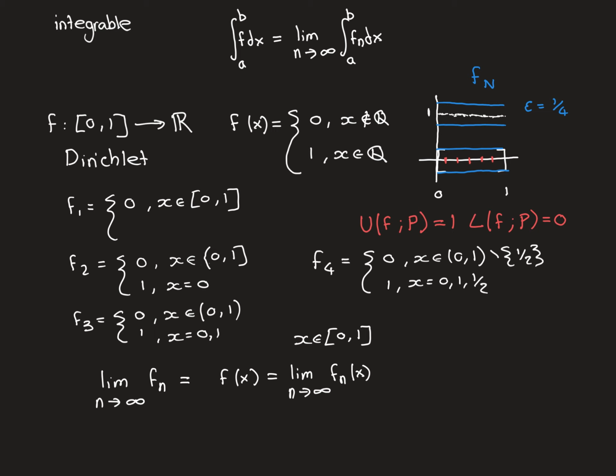If uniform convergence was being met, then there must be a term in my sequence of functions, an f_N, such that that term and all terms afterwards, but we don't need to worry about all terms afterwards because it isn't even going to hold that there's one function for which this is true, it would have to be the case that this function was within these blue tubes of the limit function for every single point in the interval.